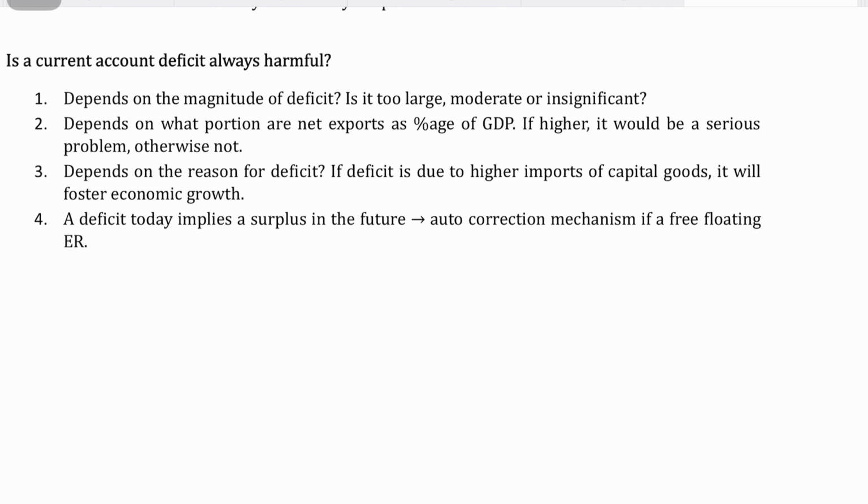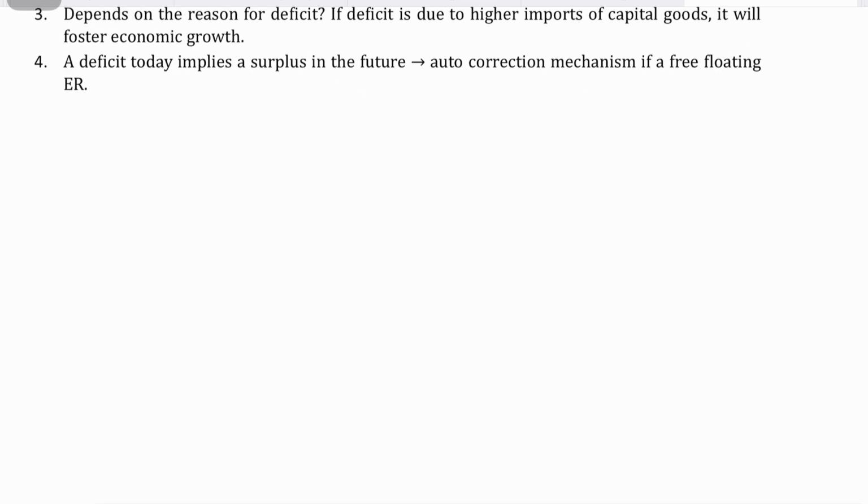It depends upon the reason for the deficit as well. If the deficit is due to, let's say, import of capital goods, it could foster economic growth over the long term. Also remember that a deficit today implies a surplus in the future. Also remember that if you have a free floating exchange rate, the deficit gets auto-corrected. Do mention the auto-correction mechanism of a free floating exchange rate. So maybe this implies that the government does not really need to worry about the current account deficit, because the deficit will auto-correct itself if the exchange rate is freely floating, right?